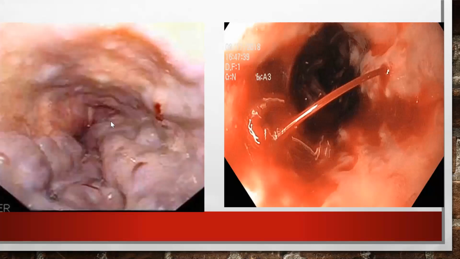See, these are the esophageal varices. This is the upper GI scopy. This is the bleeding esophageal varix. See how much the blood is gushing out, and this can kill the patient. In 25% of esophageal varices bleeding, the patients will die in the first instance itself.